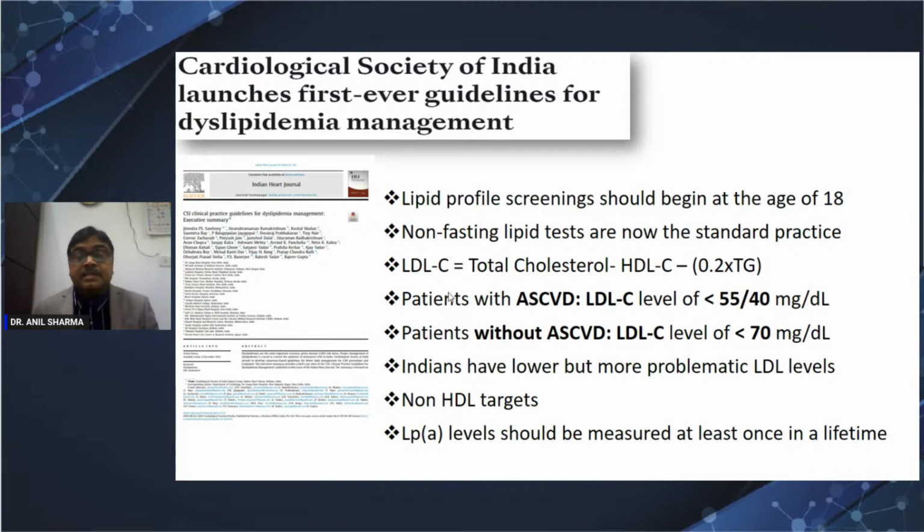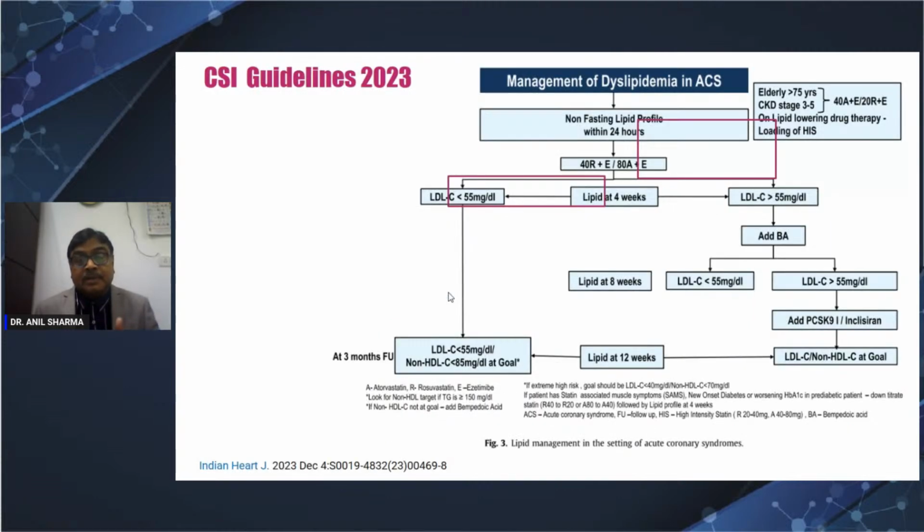Even the Lipid Association of India says that it can be reached. There is no harm in reducing up to 15, though as we go lower, it is very difficult to lower further. So benefit is more, but below 55 it is difficult to achieve, and the benefit is a little less if you go lower. This is what CSI says.